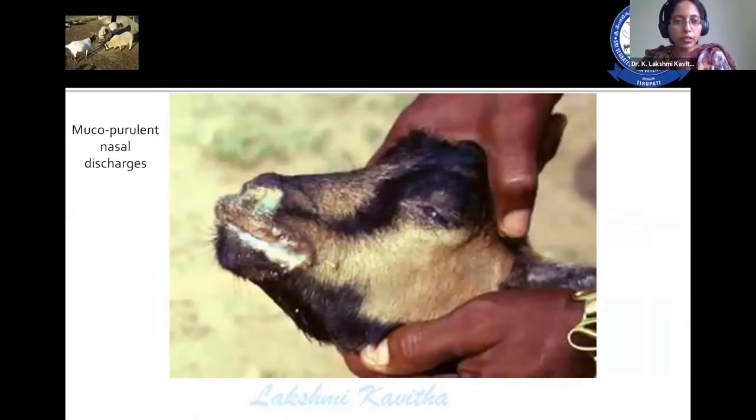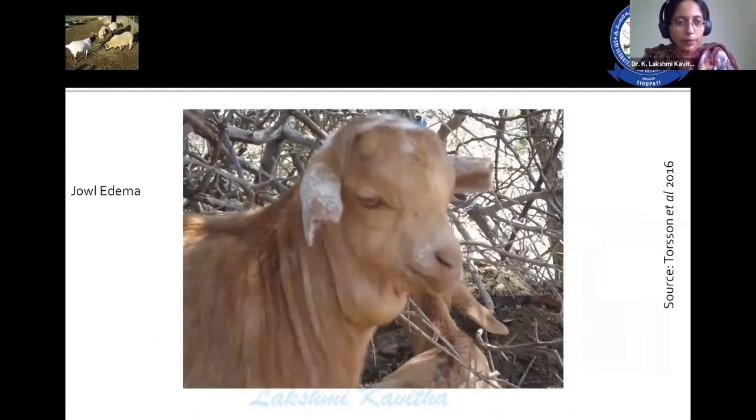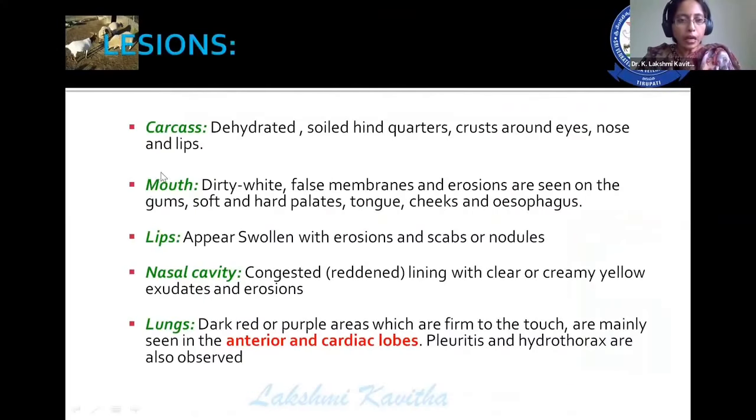These are the mucopurulent nasal discharges. In some others, they mentioned jowl edema in PPR. When it comes to the lesions, the carcass appears dehydrated, with soiled hindquarters, crusts around the eye, nose, lips, and mouth. Dirty white false membrane and erosions are seen on the hard palate, tongue, cheeks, and esophagus. Lips appear swollen with erosions. Nasal cavity is congested, lined with clear or creamy yellow colored exudates and erosions.